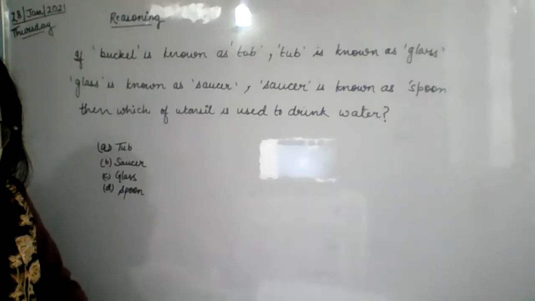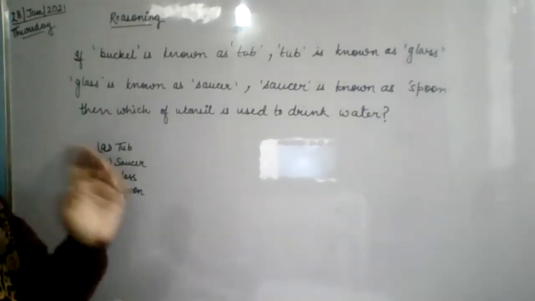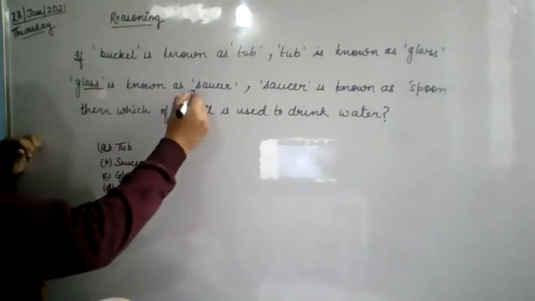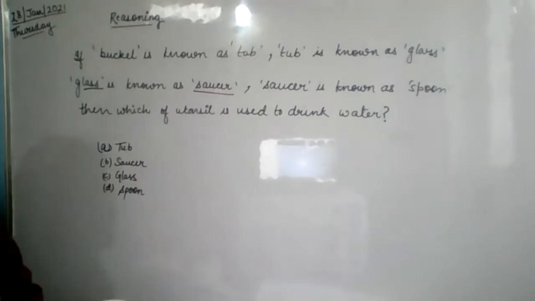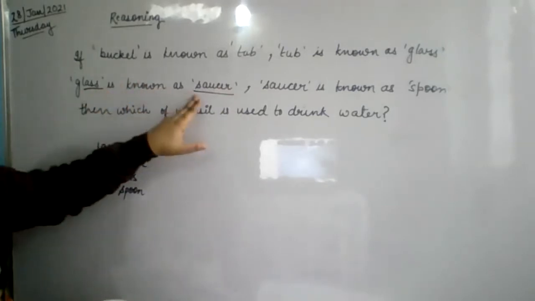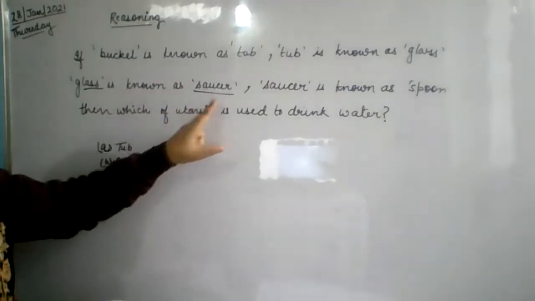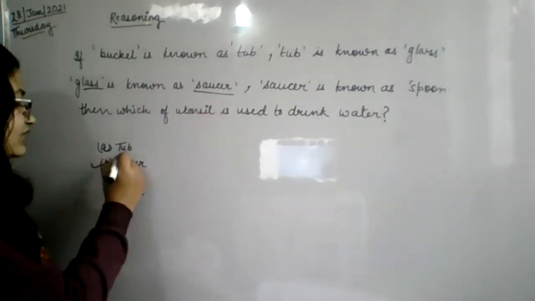सबको पता है किस utensil पे पानी पीते हो? मैम ग्लास. Glass. Everyone knows we drink water in a glass. But glass is known as what? Saucer. Glass is known as saucer. Glass को क्या बोल रहे हैं? Saucer. So the correct option will be saucer.